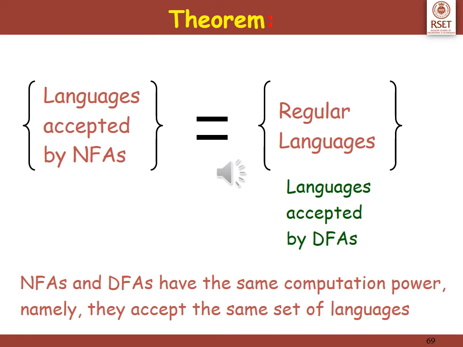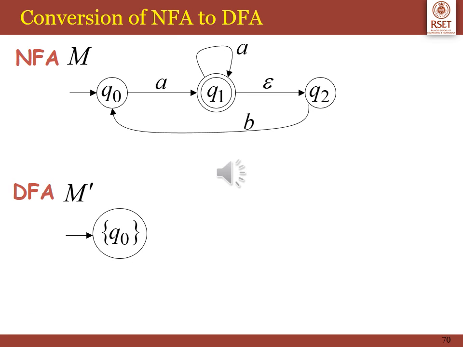The language accepted by NFA is equal to regular languages, which is the same as the language accepted by the DFAs. They have the same computation power; both finite automata accept the same set of languages. This is the equivalence of NFA and DFA. Let us see the conversion of an NFA to a DFA. We are given an NFA, and we have to convert it into a DFA.